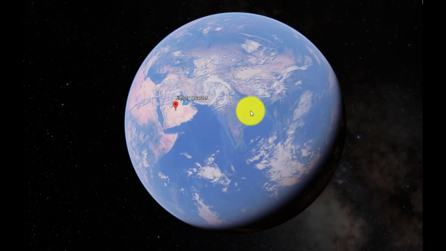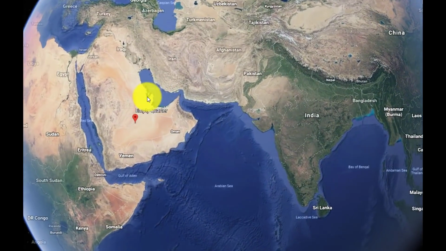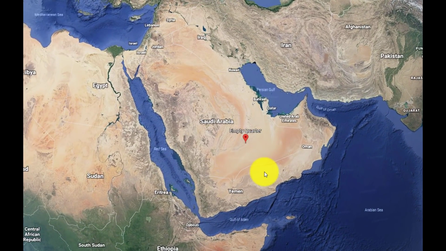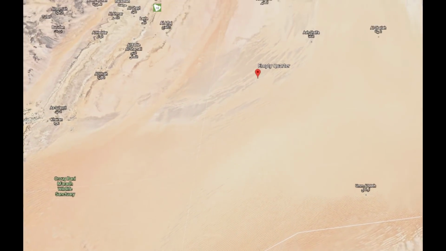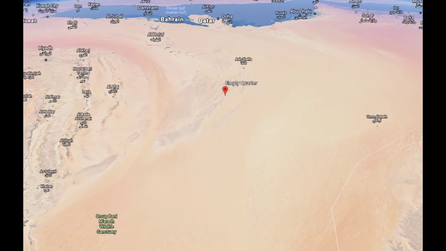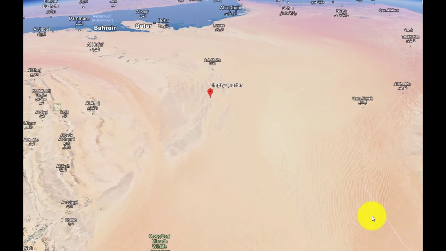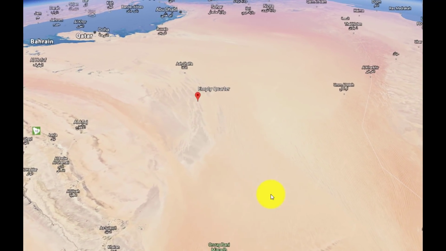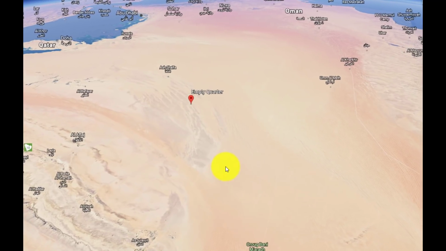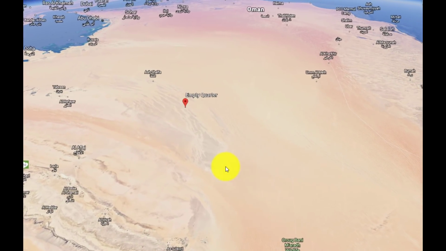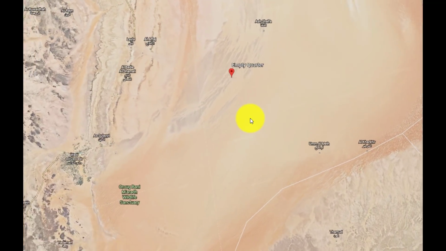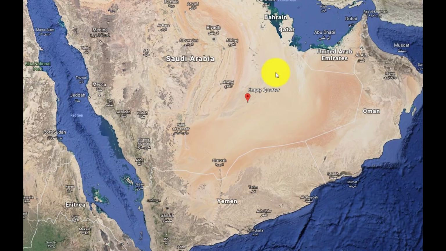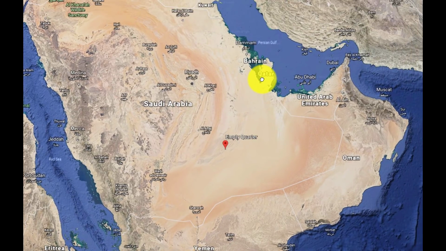Now where exactly is Rub al-Khali located? Have a look at this. This is the Arabian Peninsula. In the middle of the Arabian Peninsula, you will find this huge desert. This huge desert is called Rub al-Khali. It basically means empty quarter because it is a huge desert and it covers territories of 4 countries. I will tell you about them in a few minutes, but we can clearly see that Rub al-Khali is definitely not a lake. If anything, it is the opposite of a lake. So the first statement is incorrect.